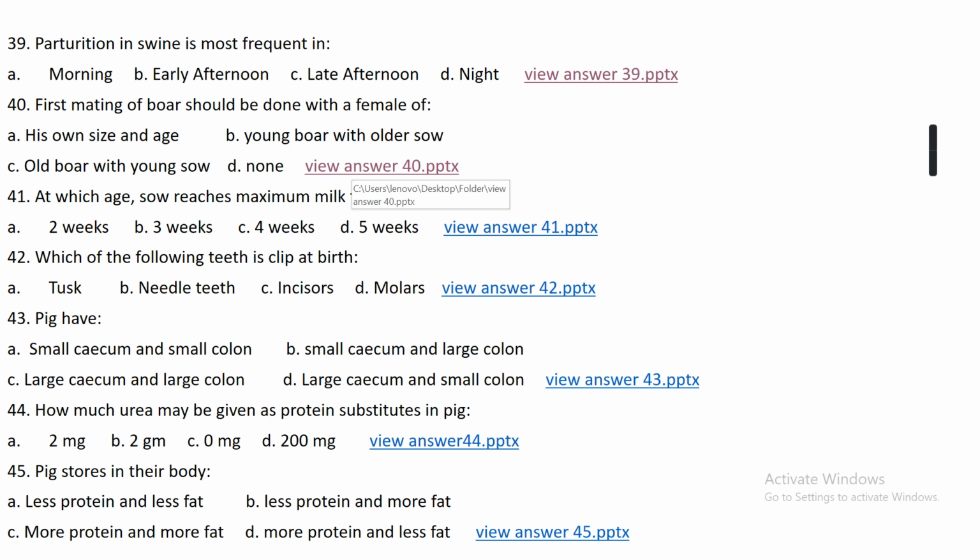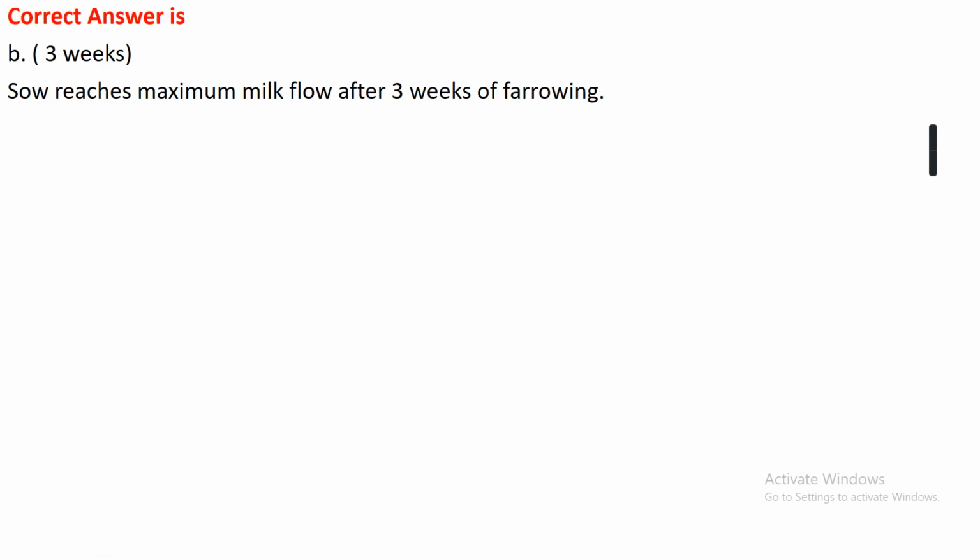Question number 41. At which age does a sow reach maximum milk flow after farrowing? Option A, after 2 weeks of farrowing, option B, after 3 weeks of farrowing, option C, 4 weeks of farrowing, or option D, 5 weeks of farrowing. The right answer is after 3 weeks of farrowing.